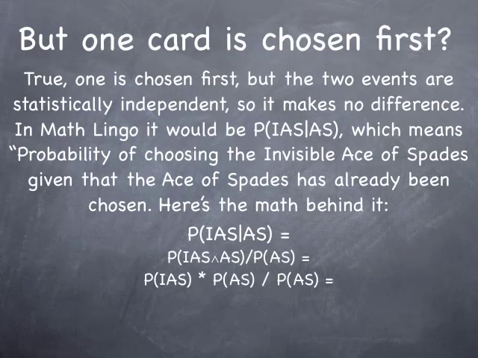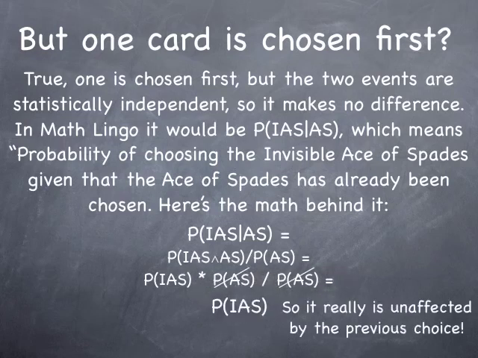If you look at the third line down, you'll see how it goes: probability of the invisible Ace of Spades times the probability of Ace of Spades divided by the probability of the Ace of Spades. Those two P(AS)s will cancel each other out, and that will just leave us with the probability of getting an invisible Ace of Spades. So it's really unaffected by the previous choice.